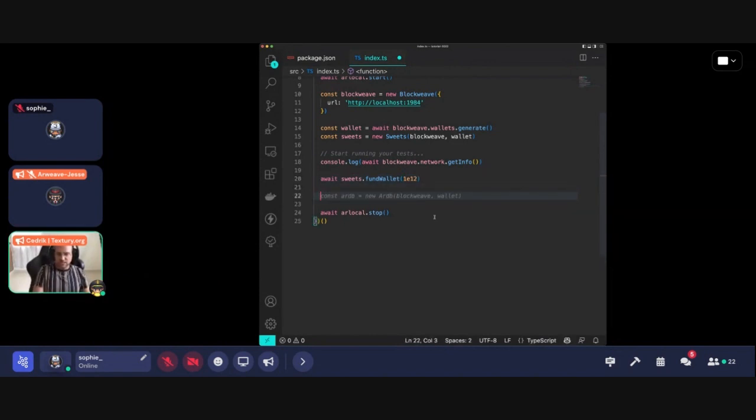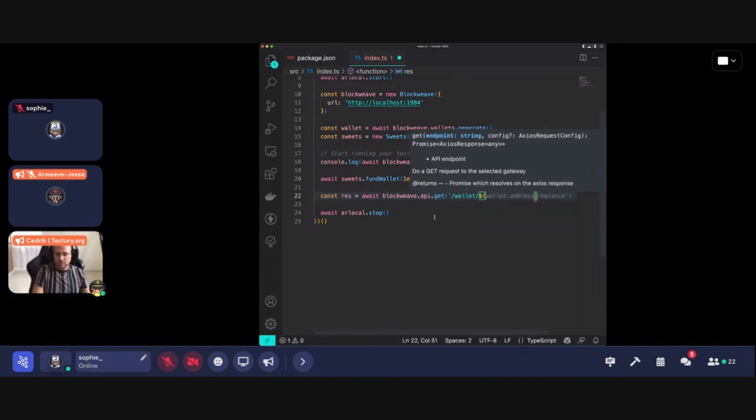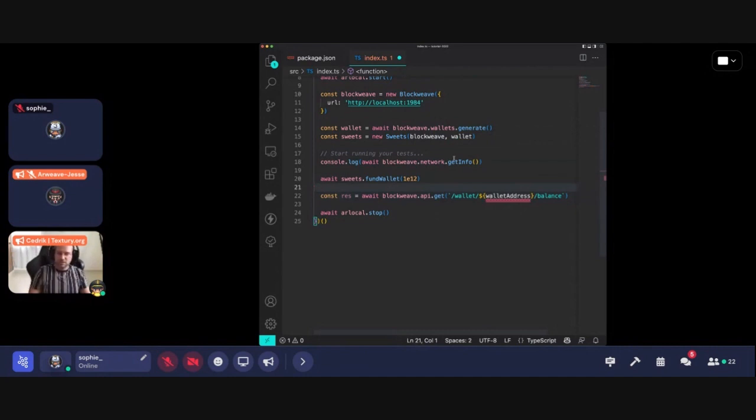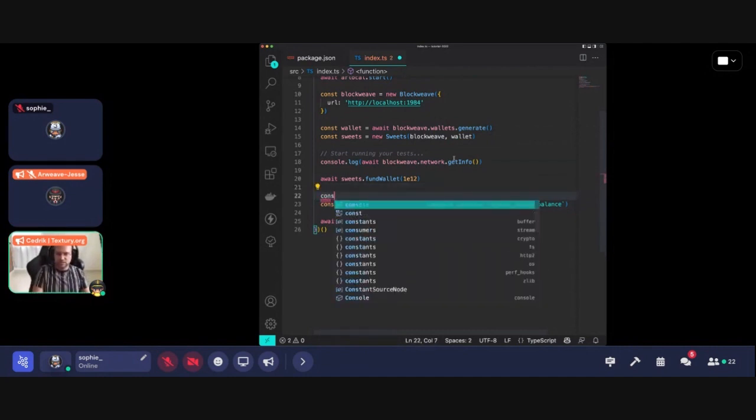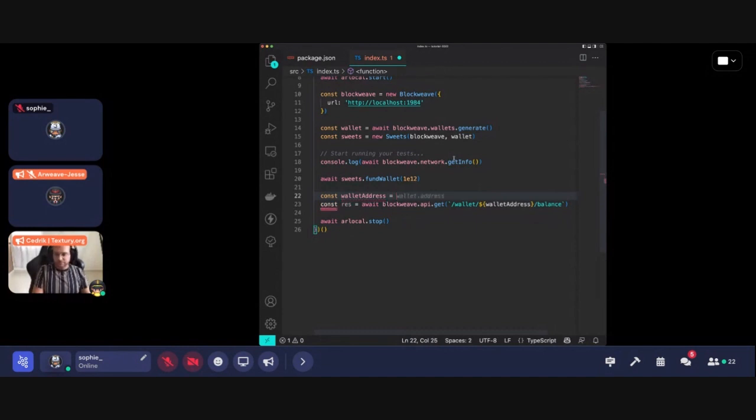Okay, and let's see if that worked. So await blockweave.api.get. I think it's wallet. Yep, I need the wallet address. So let's get that, const walletAddress, blockweave.wallets.